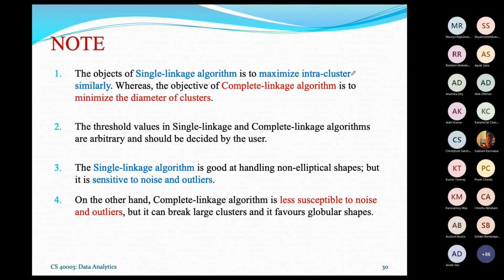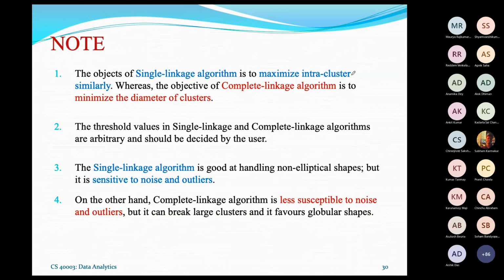That is actually reported. The single linkage algorithm is to maximize intra-cluster similarity, whereas the complete linkage algorithm is to minimize the diameter of clusters. So in some applications, if your objective is to maximize the intra-cluster similarity, then you are advised to go for the single linkage algorithm. On the other hand, to minimize the size of the cluster, you can go for the complete linkage algorithm. So depending on your requirement, you can decide which heuristic you want to follow.